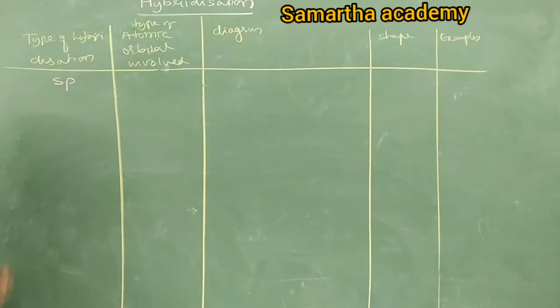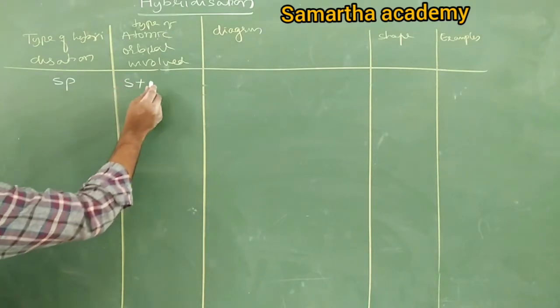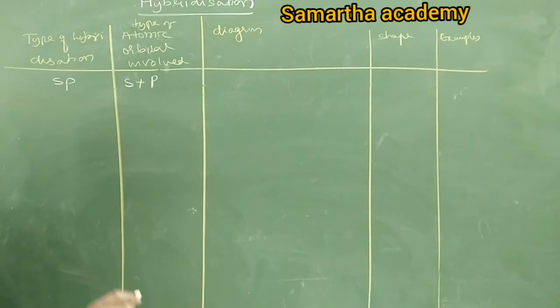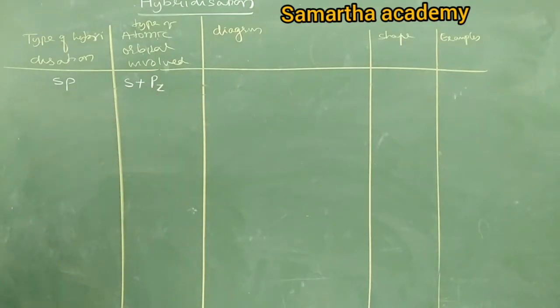SP hybridization, what are the atomic orbitals? 1 s orbital plus 1 p. So when there is only one p, there must be involvement of pz. First pz orbital is involved. Later px and py comes.